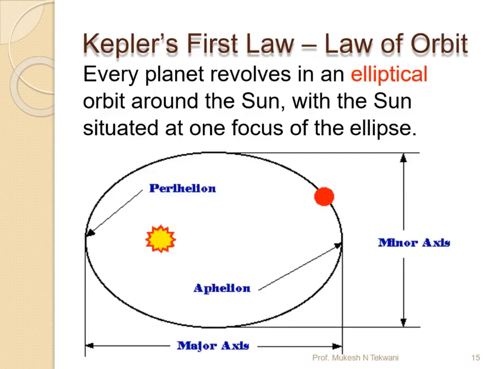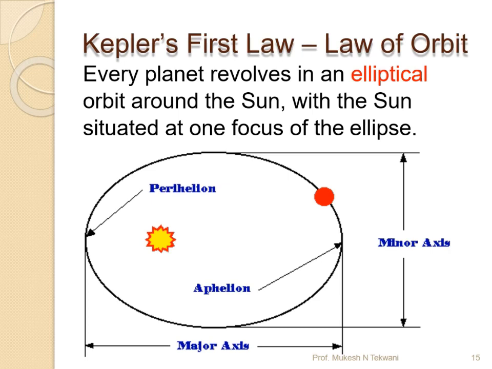Newton's first law of motion tells us that whenever an object is in motion, it requires a force, right? In a similar way, if the planets in the solar system are in motion, they should also have a force between them. That was proposed by the first law of Kepler, which is called the law of orbits.